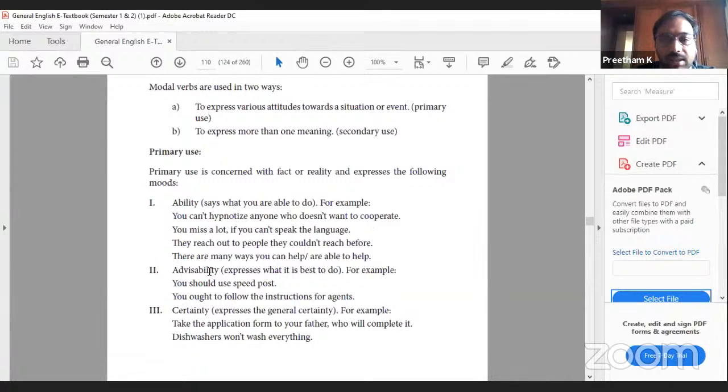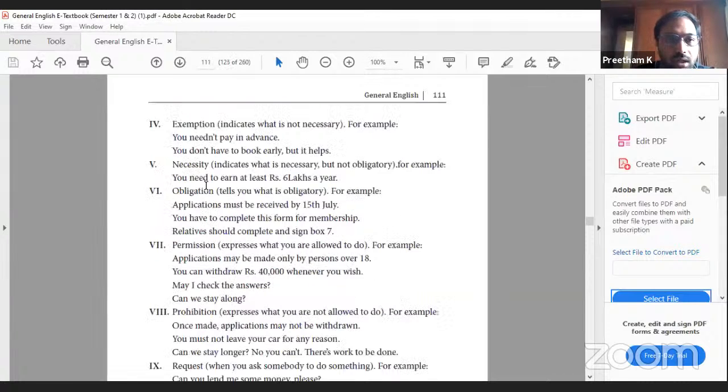Next is advisability. It expresses what is best to do. You should use speed post. This is advice. Should is the modal here. Here it is can't. Then certainty expresses general certainty. Dishwashers won't wash everything. Certainty means something that is obvious.